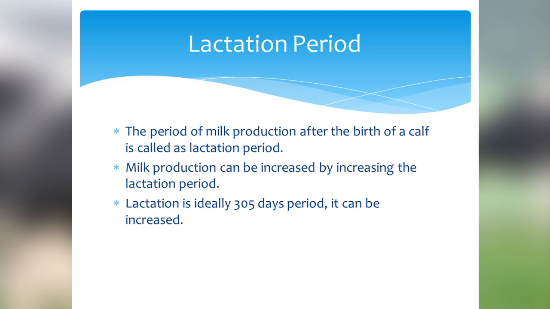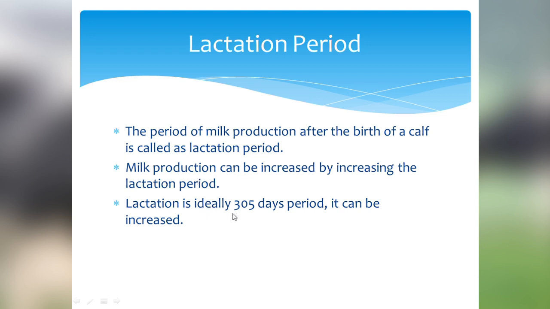The milk production depends on the duration of the lactation period. What is lactation period? It is the period of milk production after the birth of a calf. The milk production in cattle can be increased by increasing the lactation period.